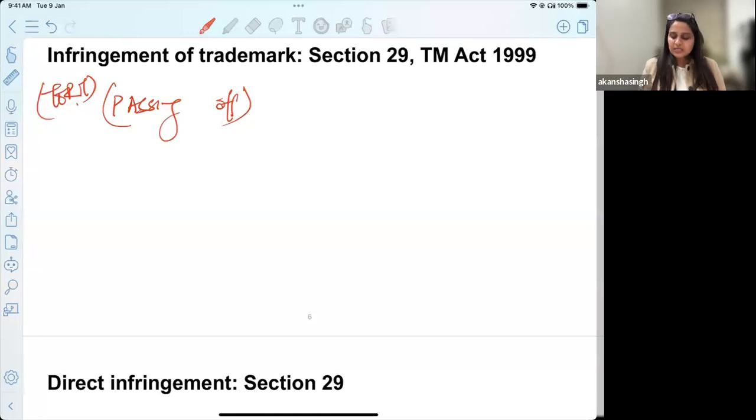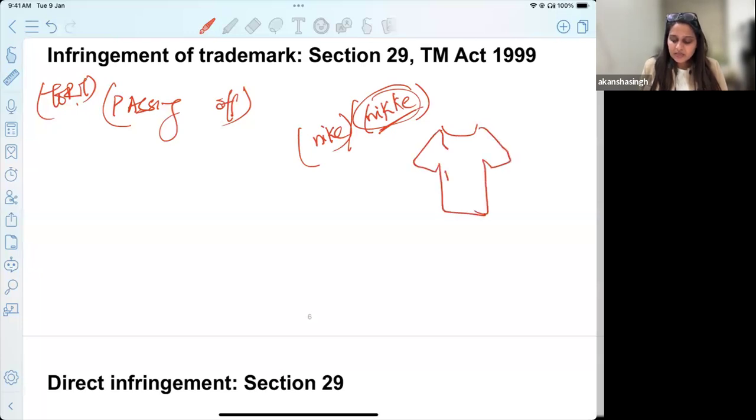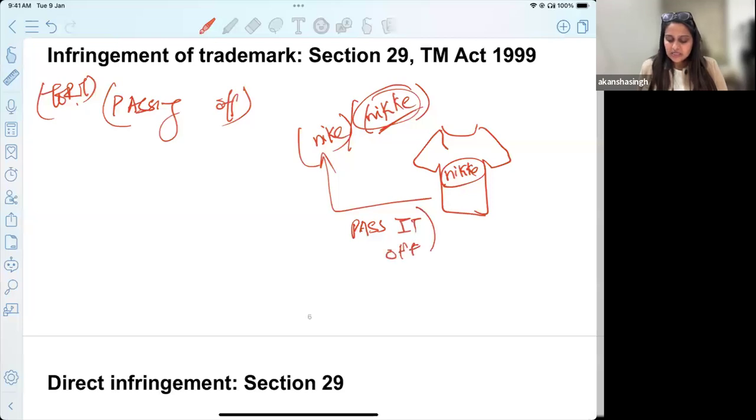Let me give you an idea. You must have seen Nike and Nikki. So there is Nike and there is Nikki. Now, what is the distinction? I am buying a Nike t-shirt for the quality or for the goodwill that they hold or for the brand that I like, right? But I get Nikki instead. So somebody who has made a t-shirt with this particular logo, what is he trying to do? He is trying to pass it off as the goods of someone else, that is Nike for us.